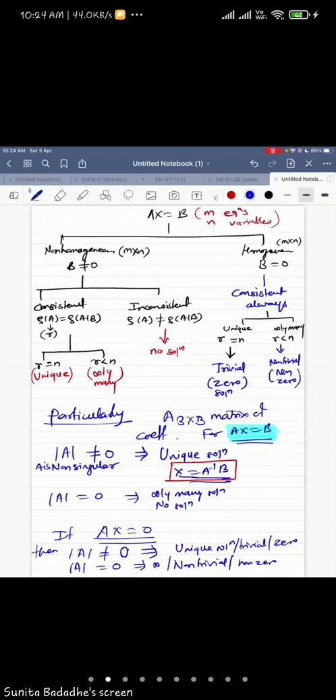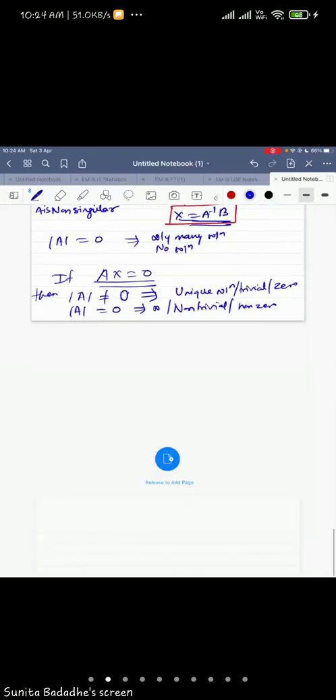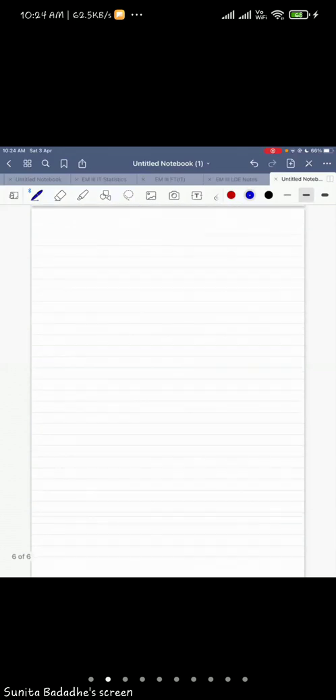Those who have understood while doing the problems will not face any difficulty in these questions. Now, maybe some system will be given to you and you may be asked to find the condition on unknown constants.